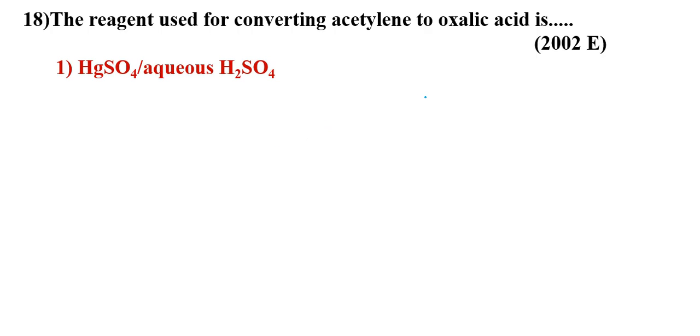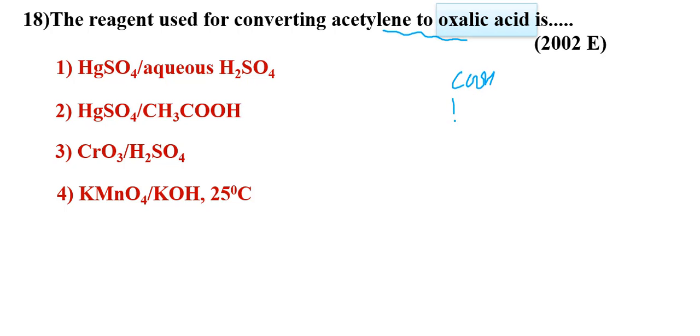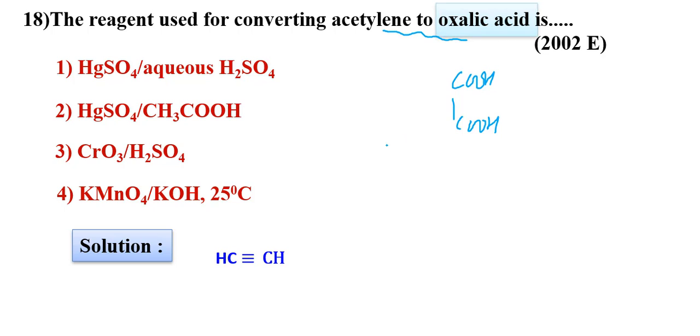The reagent used for converting acetylene to oxalic acid, so what is the reagent? You have to know the oxalic acid formula first of all. Oxalic acid formula is this one, just now we discussed. Oh my such good apple. See the solution here, what we are doing.